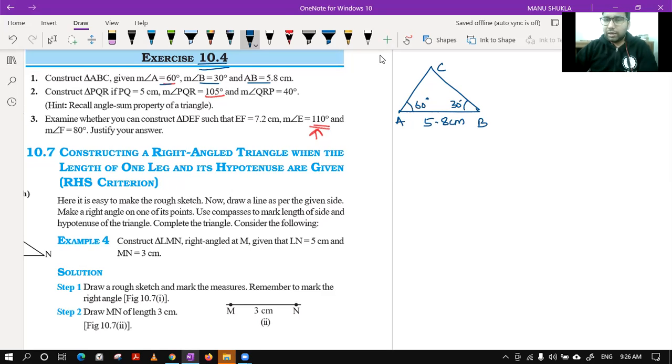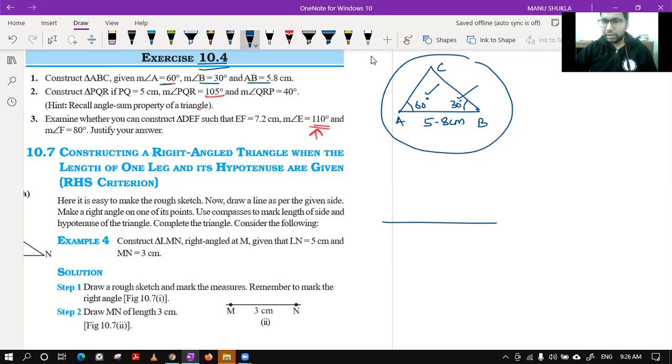Please tell me, are these angles possible for you to make using a compass? Yes, you can easily make a 60-degree angle by compass and 30 also. Why? For 30, you have to bisect which two angles? Please confirm. For 30 degrees, you have to bisect 0 and 60 degrees. This question is very simple. First, you will make the length AB of 5.8 centimeters. Then you will take your compass.